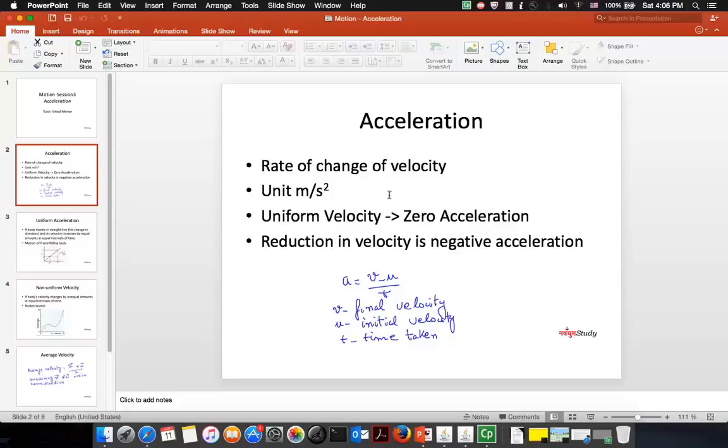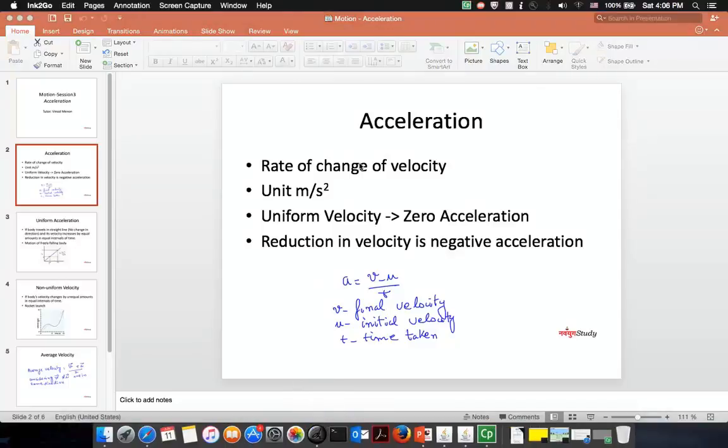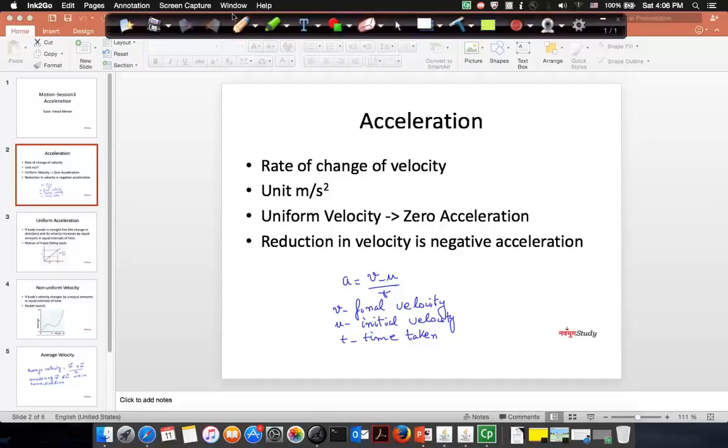So if you look at the motion, here u is the initial velocity and v is the final velocity and t is the time taken. The acceleration is the change in velocity divided by time, which basically gives what is the change in velocity per unit time.